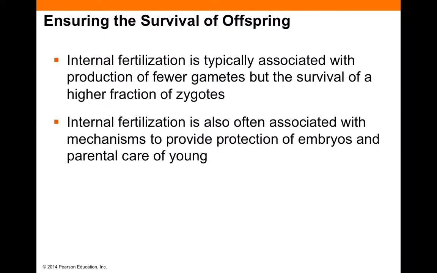Think about birds who lay a few eggs at a time. Those embryos are protected by the outer shells, and they have one or both parents care for those eggs and for the baby birds that hatch until they're ready to go off on their own. In other animals where the offspring develops inside the female and is birthed, the parent cares for their young until they're able to survive on their own. The type and length of parental care varies from species to species. Humans are probably the extreme, since parents are responsible for their children until the age of 18.